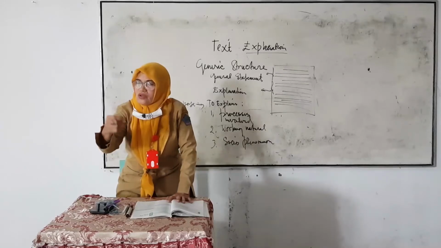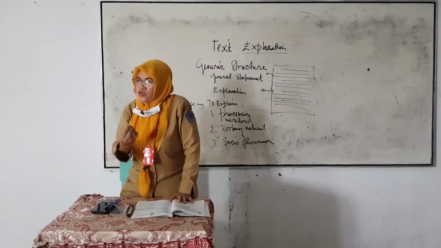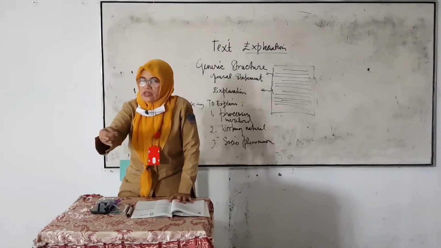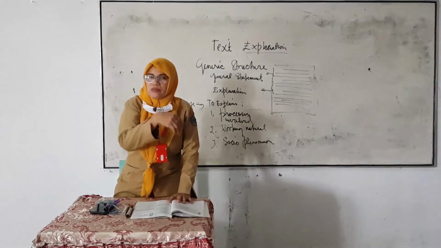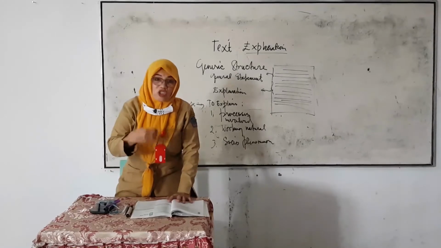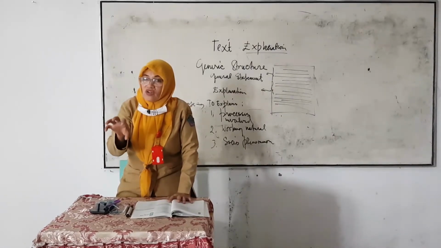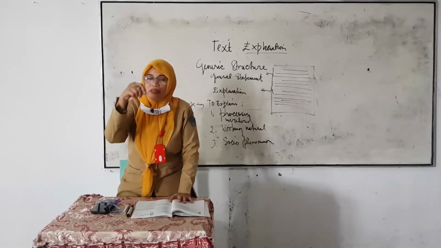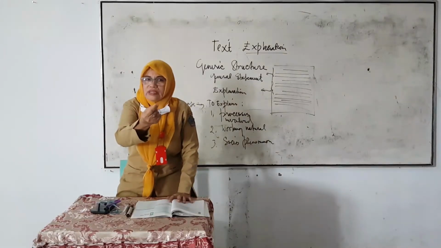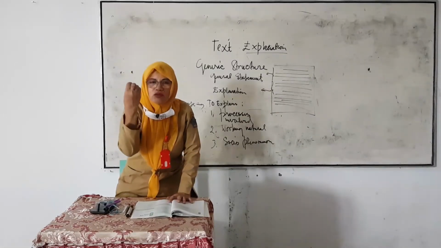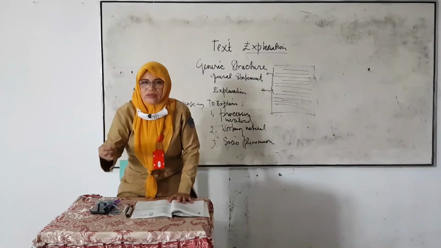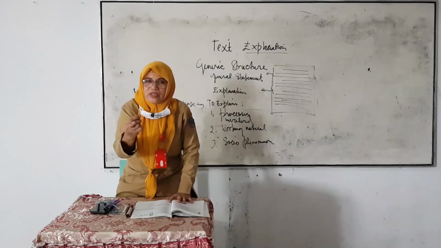I know that you know about the language feature that I've already read this time, because before I've already explained about the grammar or the structure. Now you have to read in your book the language feature to make it easy to write down the text or example that you want to write.